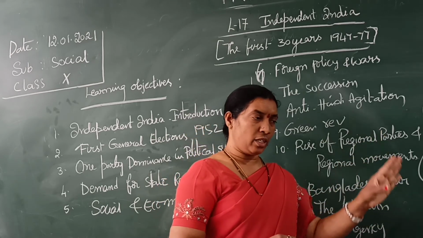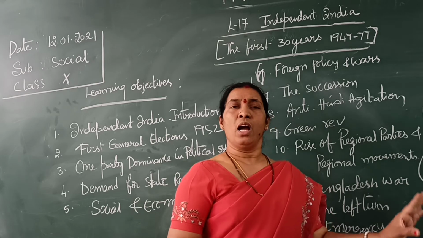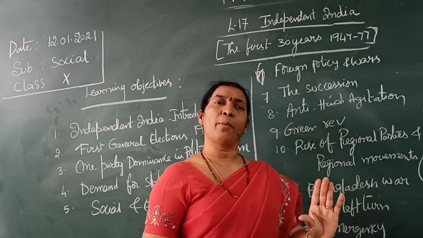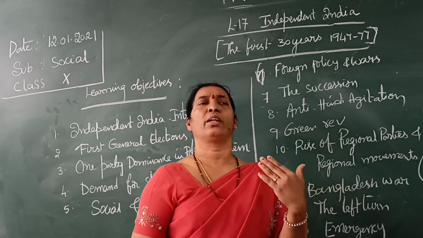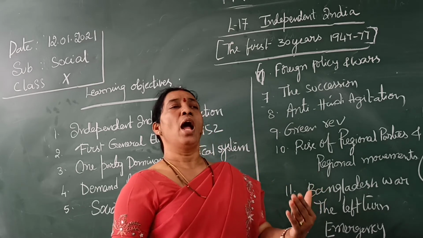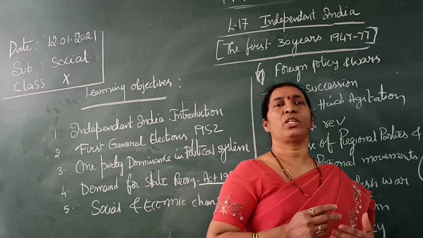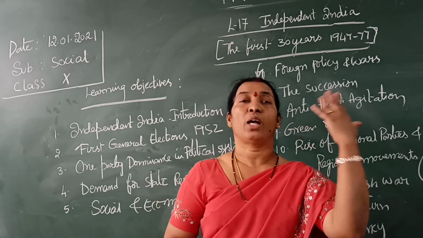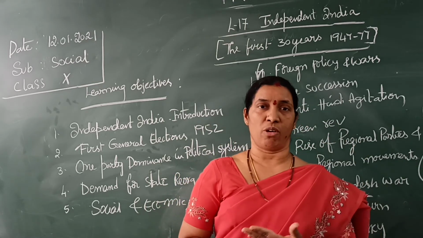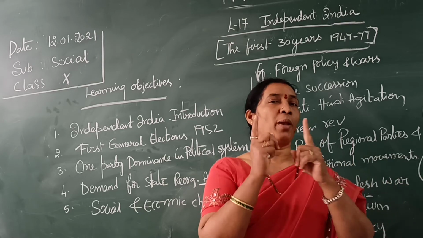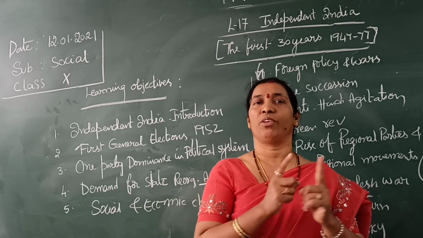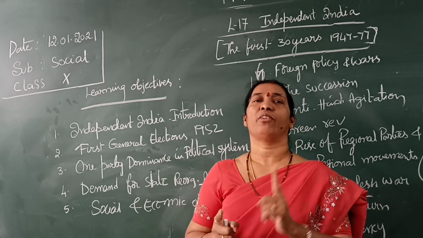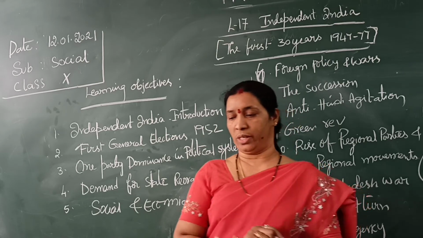Like that, for 10 years, 15 years they did it according to 5-year plans. Then what was the result? The result was a bumper result, and we are not only self-sufficient in food grains, but can also easily export to other countries. We reached that stage because of the 5-year plans. So planning is needed for everything, even for education, for any work. Planning is very much needed.